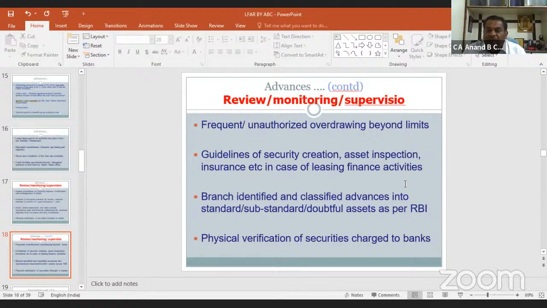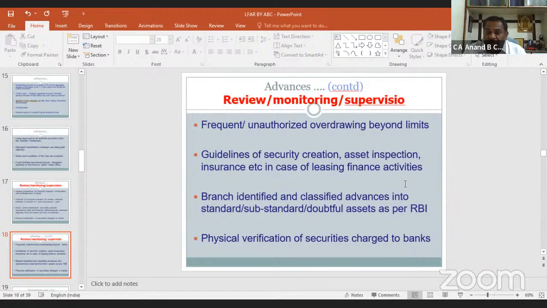Branch should identify and classify advances into standard, substandard, doubtful assets as per RBI norms. We normally call this as IRAC norms, income recognition and asset classification norms. Physical verification of securities charged to bank should be taken in due course of our audit.